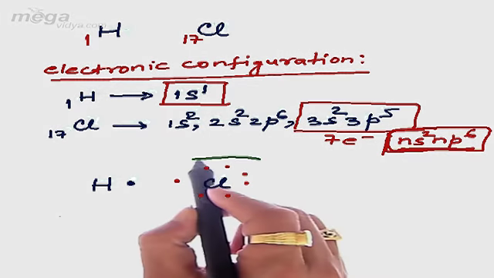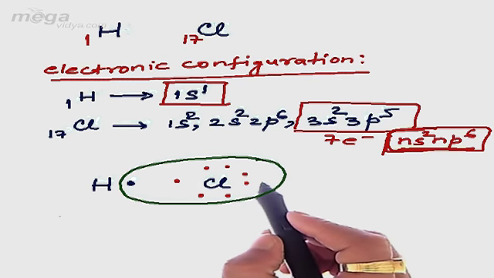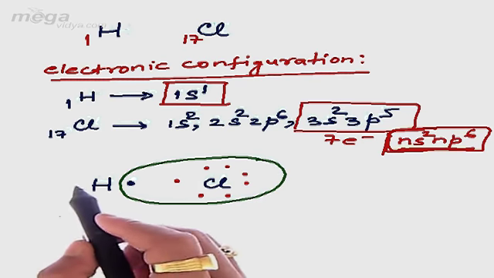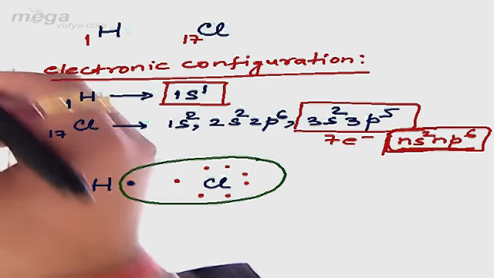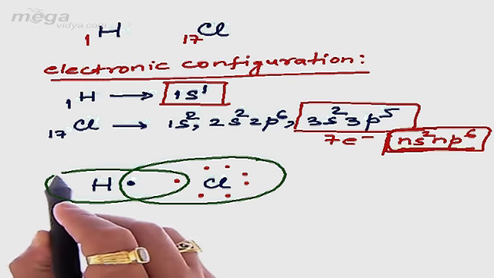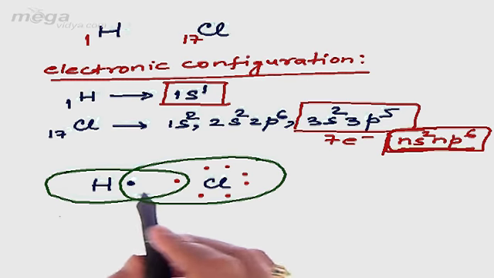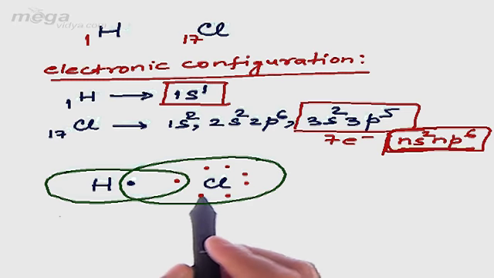So chlorine will use one of the valence shell electrons of hydrogen, completing its octet by making it 8. Similarly, hydrogen, to achieve a configuration similar to that of helium, will also share one electron of chlorine. So here we are finding that hydrogen and chlorine are mutually sharing one electron with each other.